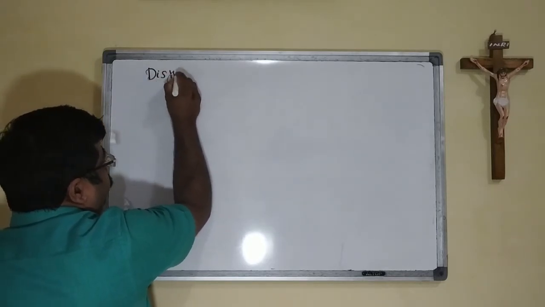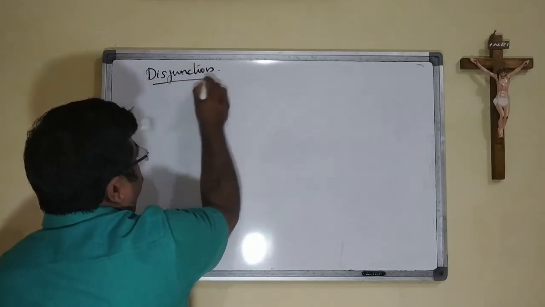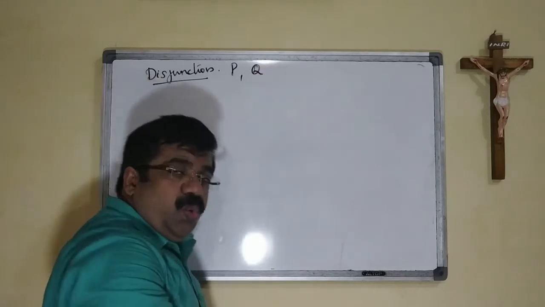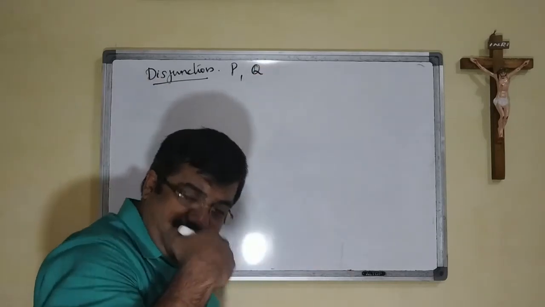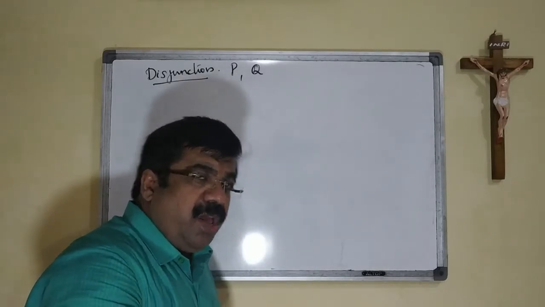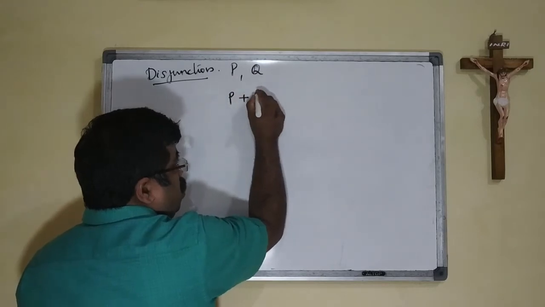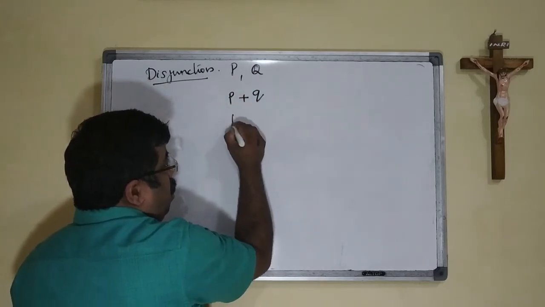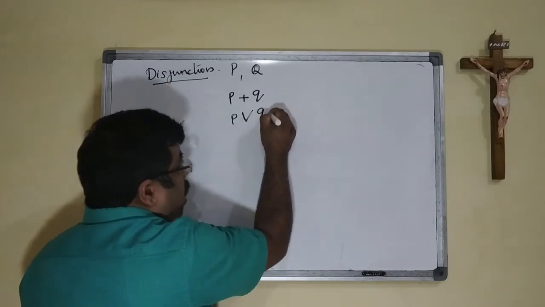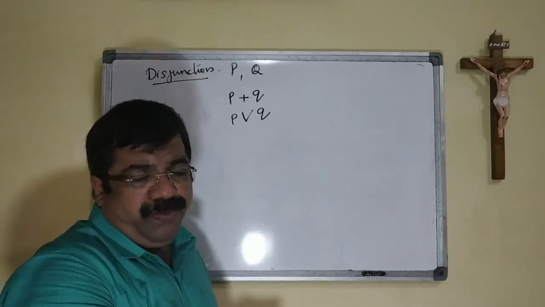Disjunction. When we have a P as well as Q, in the disjunction operator, we can say that it is P plus Q or P, this kind of V symbol, and the Q. Let us see the truth table of them.